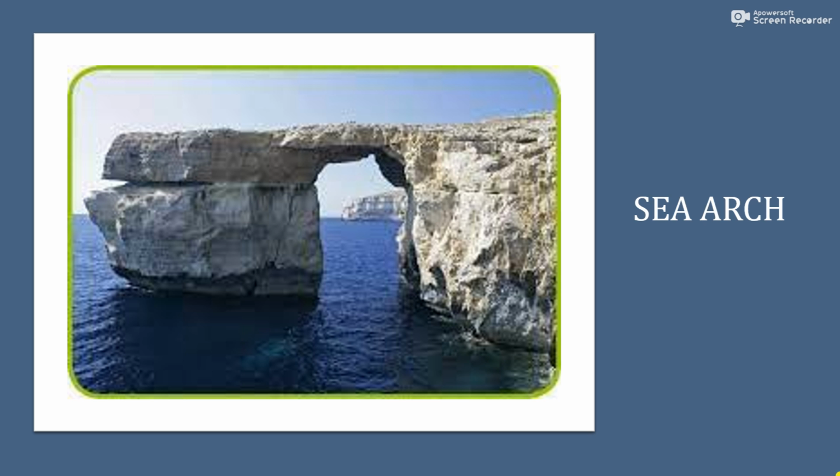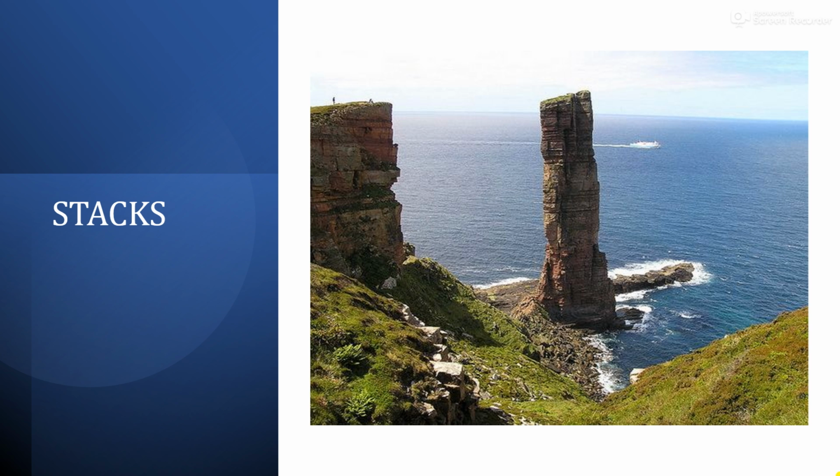Now next we have sea arch. When a headland projecting into the sea is attacked by the sea waves from both sides, a through passage is created, and this is called a sea arch. When the roof of the sea arch is further eroded, it collapses and pillars of rock are left standing in the open water, and these are called stacks.